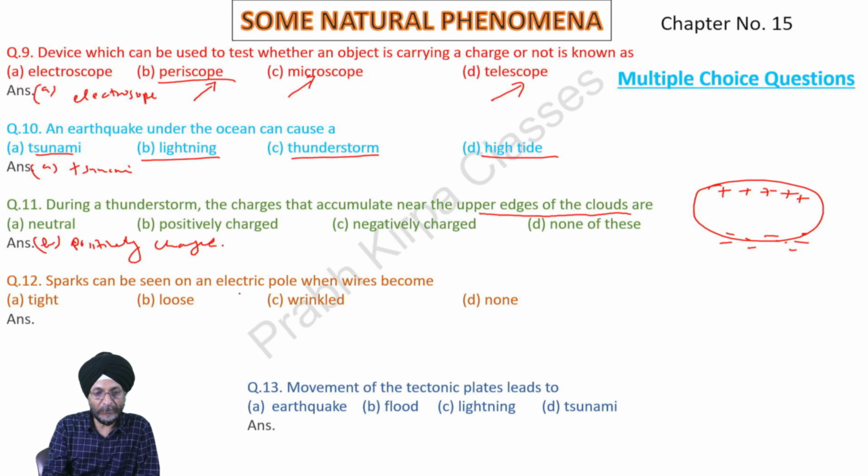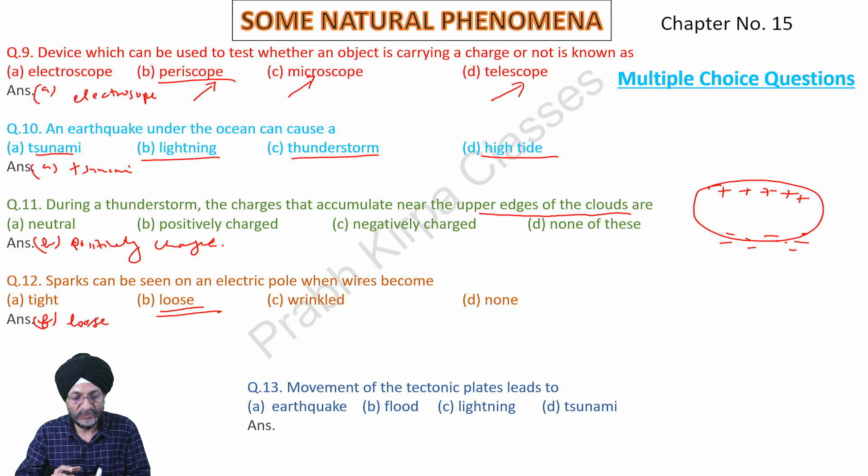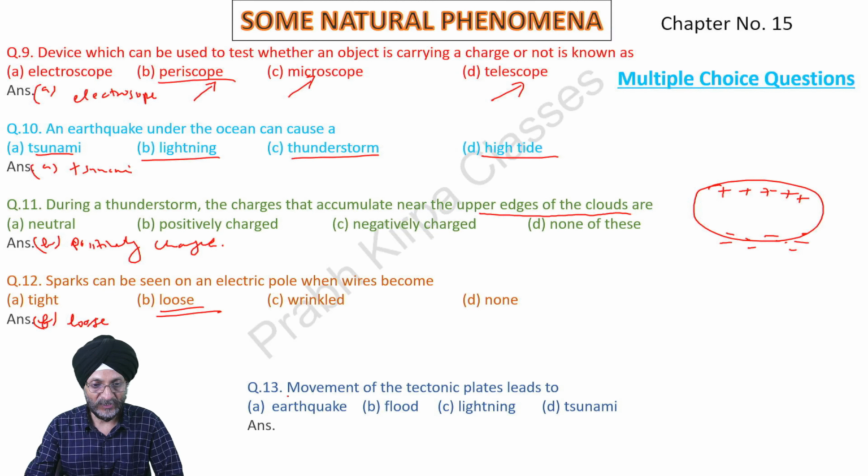Next, sparks can be seen on an electric pole when wires become loose. When there is loosening of electric wires, then we see sparking. Next, 13th, movement of tectonic plates leads to earthquake.